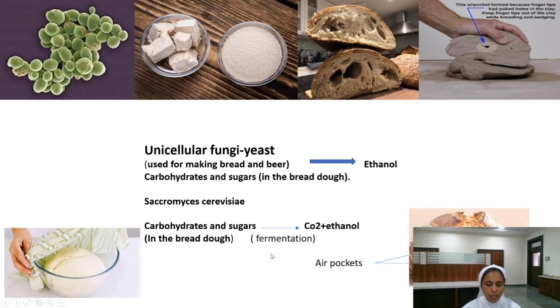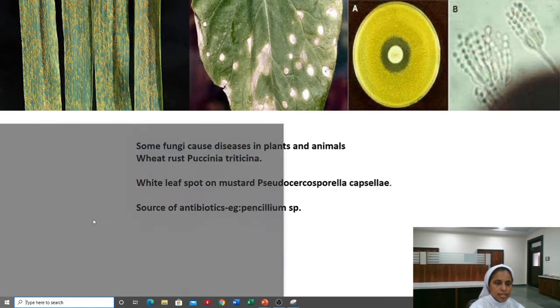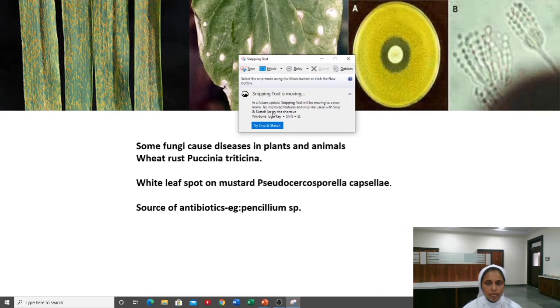As I have told you, carbon dioxide will be forming bubbles inside the dough, and as a result this dough will rise, and when we bake this dough, the air bubbles and the yeast will die and the air pockets will be raised in this way. As you see in the image, this will be giving the bread soft and spongy texture. Now let's say some fungi are pathogenic, causing diseases in plants and animals. So let us see it in detail here.